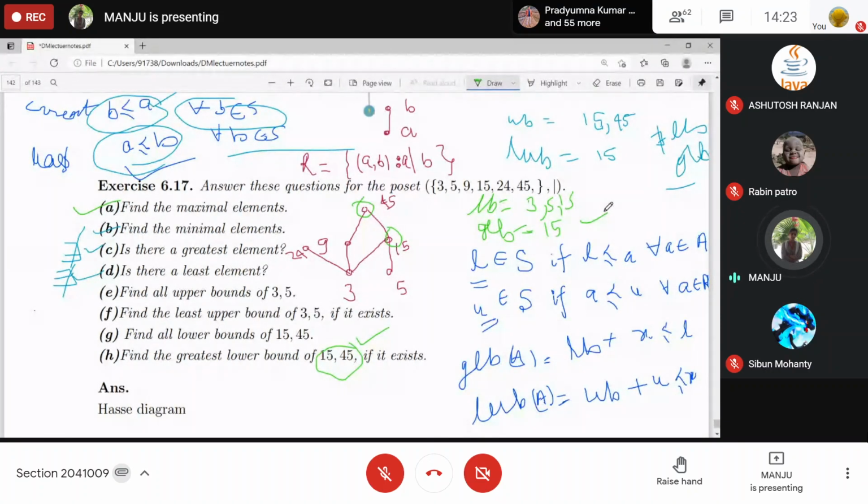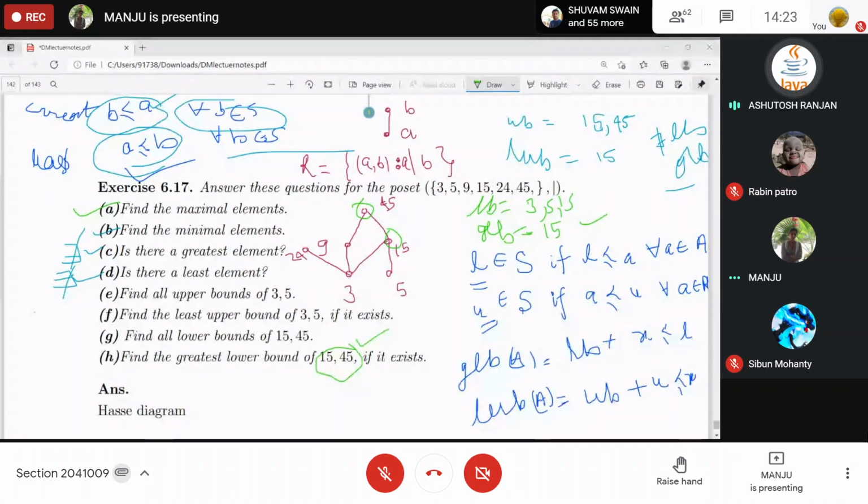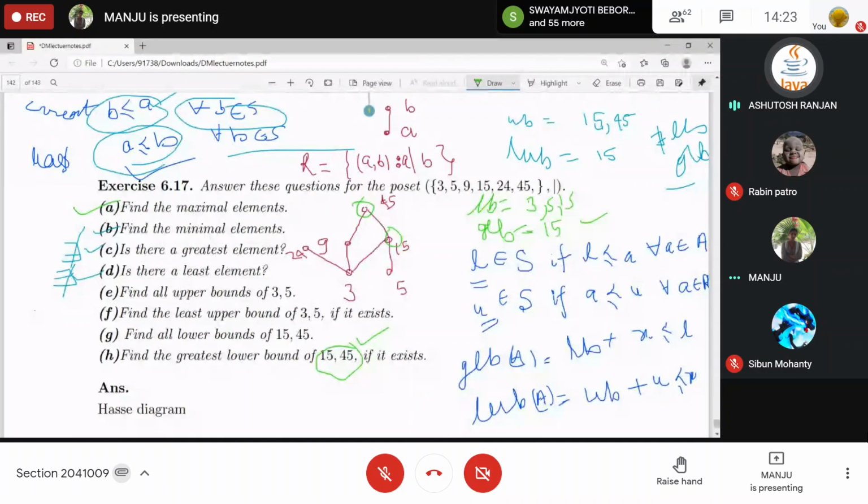Any other doubt you want to ask? Okay, let me give you one thing. Upper bound of this set? Ma'am, can you explain again the concept of greatest lower bound?